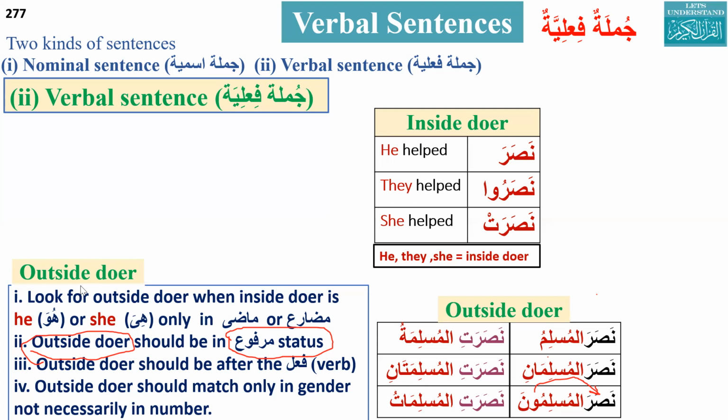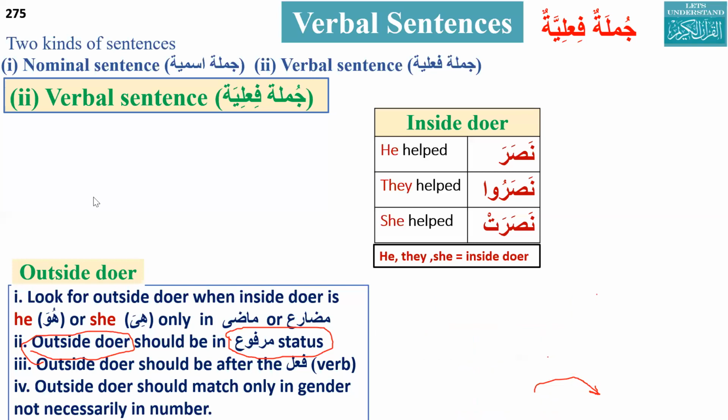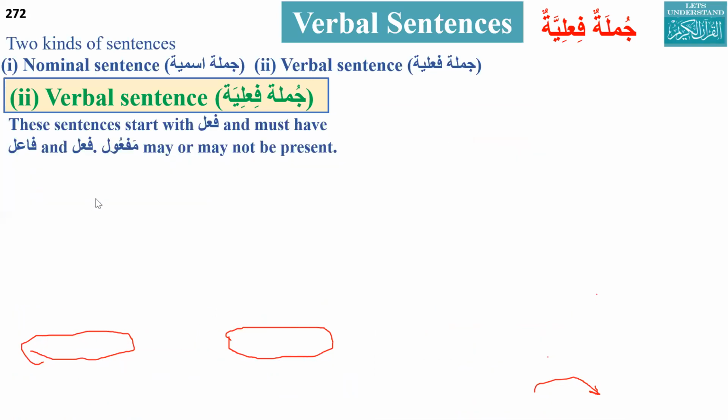Can you please teach us about the verbal sentence? Sure. A verbal sentence starts with the verb. If it starts with a verb, it must have a fa'il, or inside doer. It must have a fa'il, while the maf'ul may or may not be there. Fa'il means doer: there is an action and there will be a doer. This is the first thing.